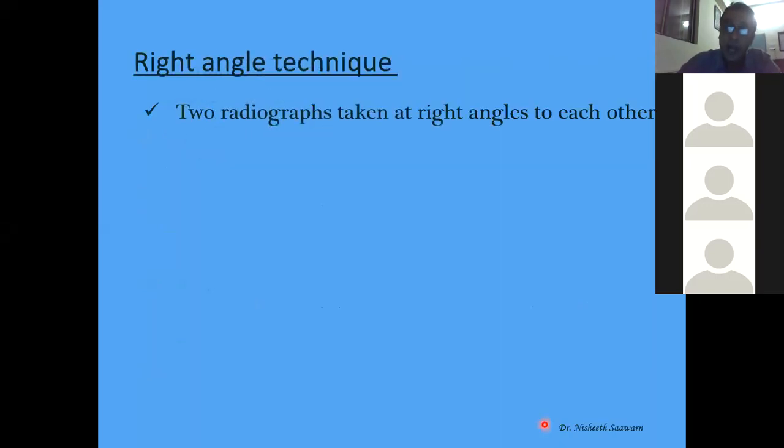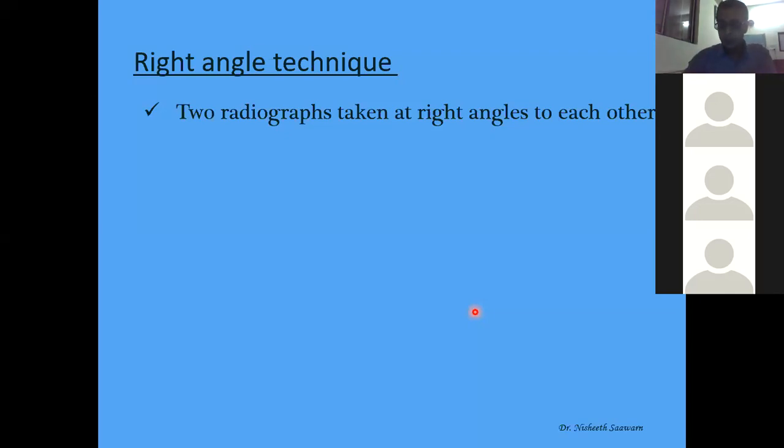We now come to the right angle technique. If I hold something between two fingers, and I see which finger is on the buccal side and which on the lingual side, I just turn my vision like this, and I will be able to see which is on the buccal side or the lingual side. If I see this image from one angle, I'm not able to see what it is, but if I see it like this, I will be able to see. That means anything seen from two angles at 90 degrees, you will exactly know which place it is.